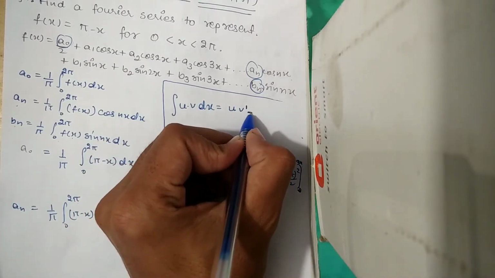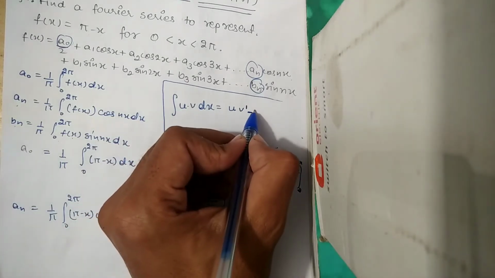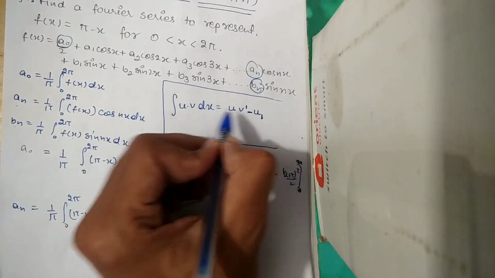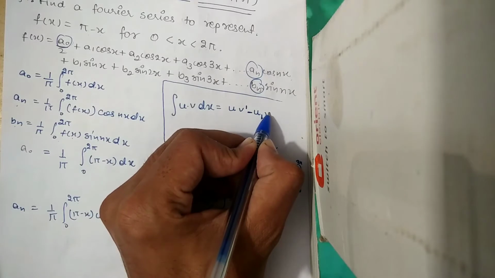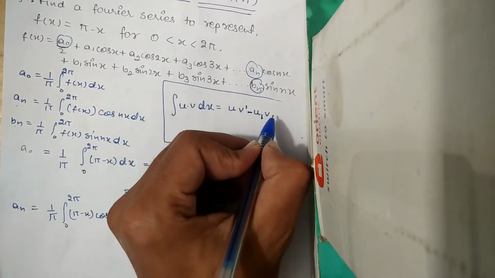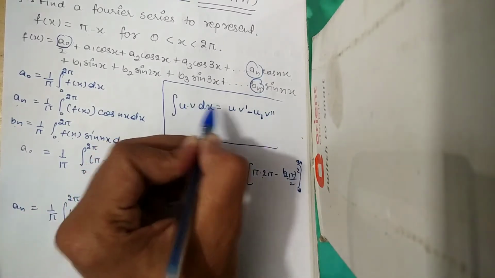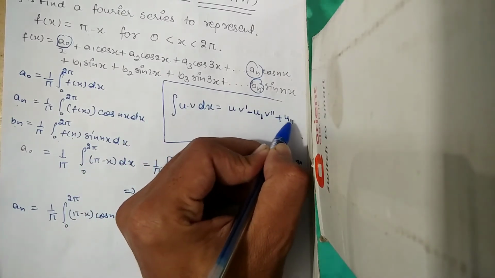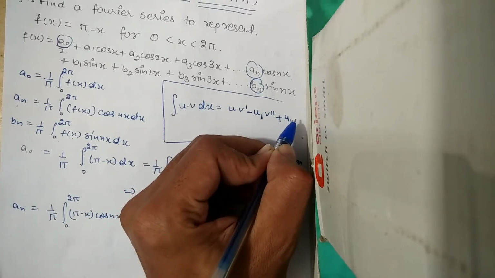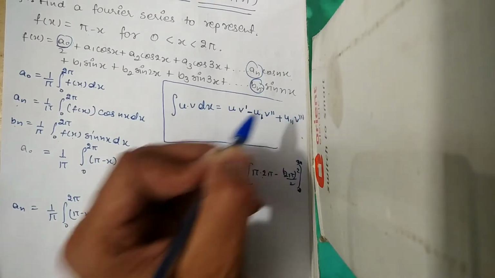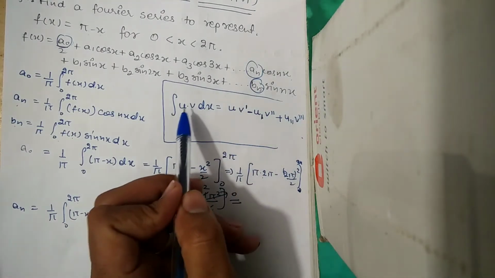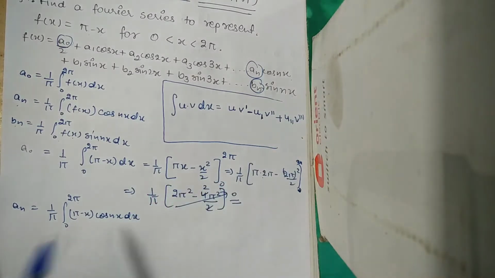Now put the sign of minus and differentiate u. So the first differentiation of u, u dash, goes with the first integration of v. Now again integrate the first integration of v, that means we integrate v twice, and again plus u double dash, that is the second differentiation of u, times v triple dash, that will be the triple integration of v. So students, we got the general formula for this.